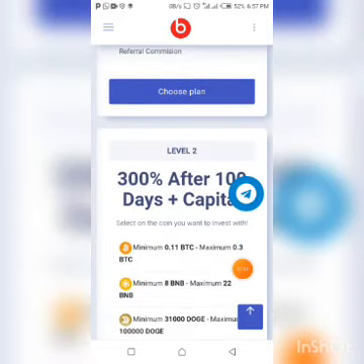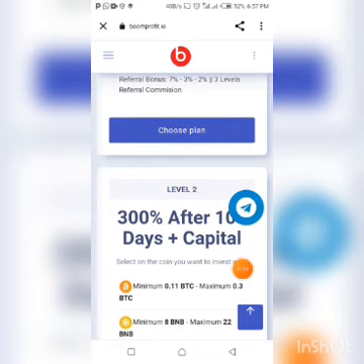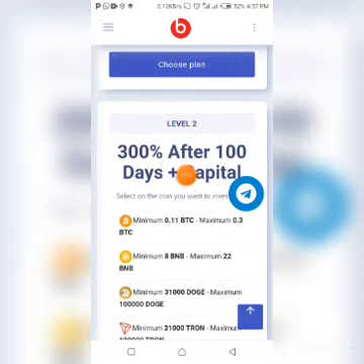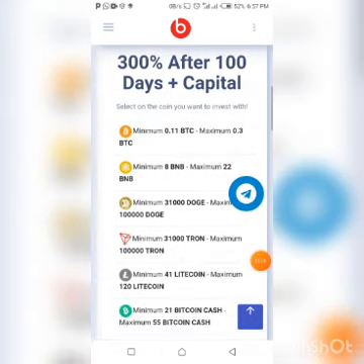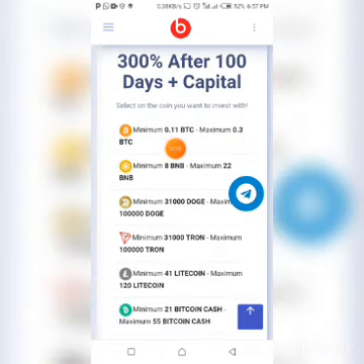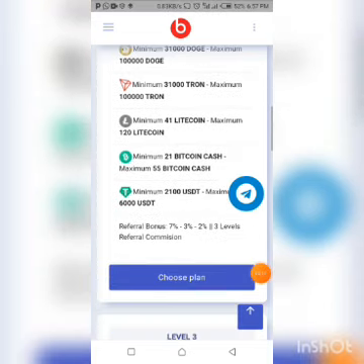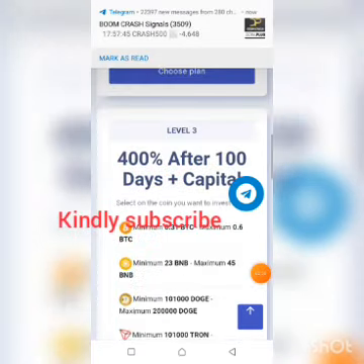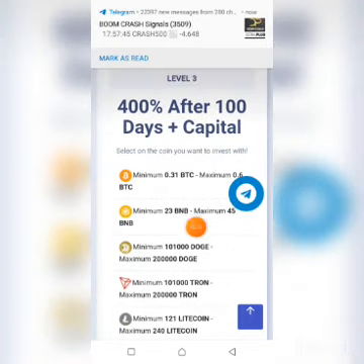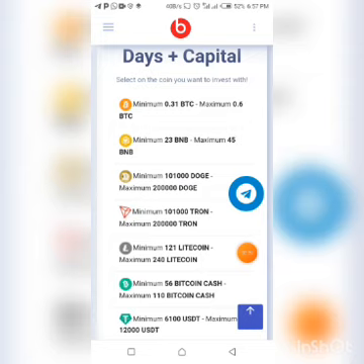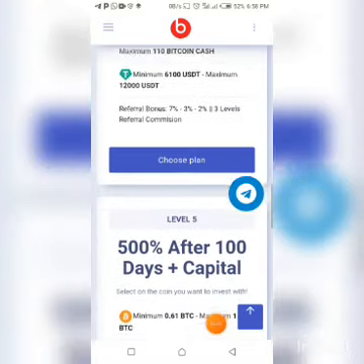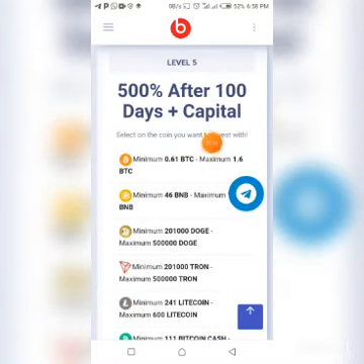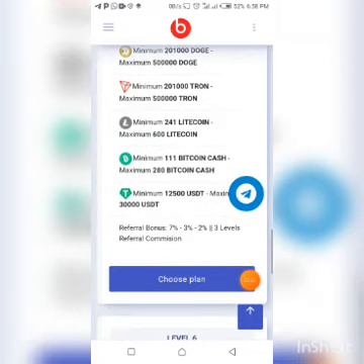The next plan right here is level 2, which is 300% after 100 days plus capital, and each of them has its minimum and maximum investments for each cryptocurrency you're seeing here: the BTC, the BNB, the Doge, the Tron, the Litecoin, the Bitcoin Cash, the USDT. Now this is level 3, 400% after 100 days. You're still seeing the same crypto assets under it, the BTC and the rest. And level 5, which is 500% after 100 days, guys, plus your capital.